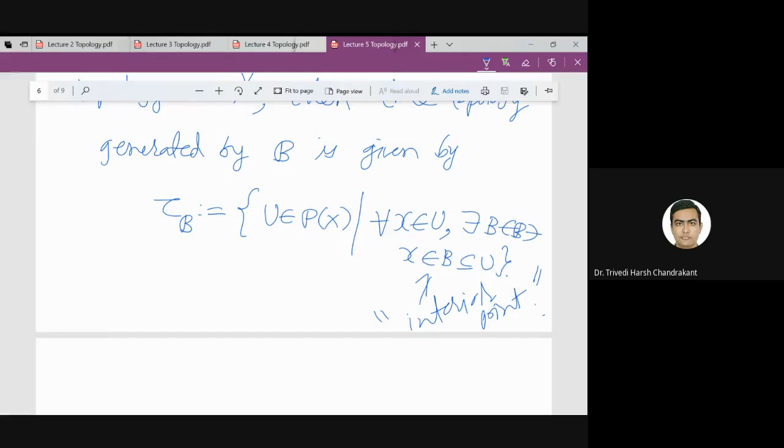If U is an element of tau, that means it is an open set. If tau is a topology, a set in tau is open if for every x there is a basis element which contains that x.